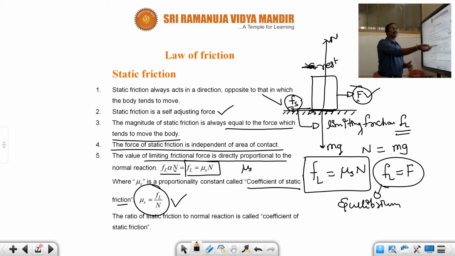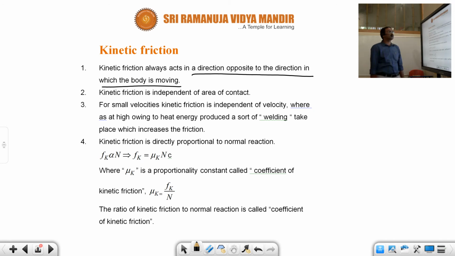And after this force F, the body is going to start and move, and now that friction is acting. That friction is opposite to the direction of the motion. That is called kinetic friction. And the kinetic friction is also independent of area of contact, as I told you just now. And for small velocities, keep this point in mind.